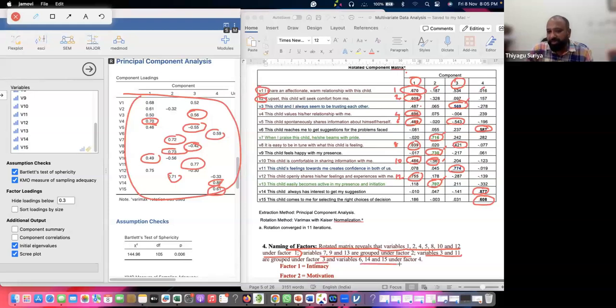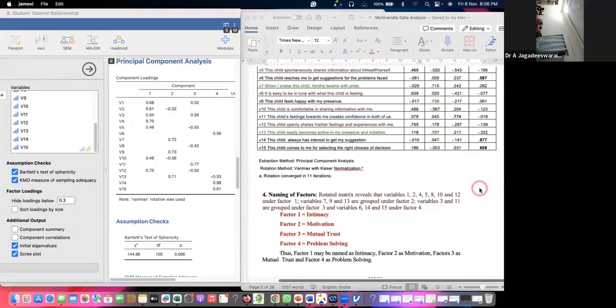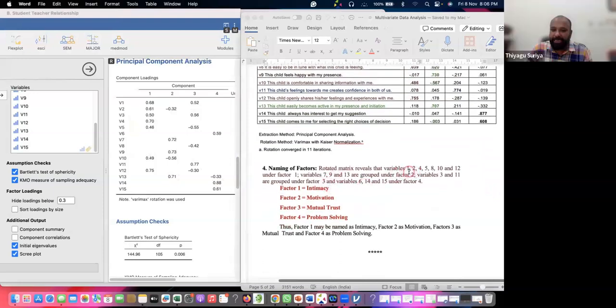And the last factor, there are 3 items, 6, 14 and 15. These are the 3 items that lie on the 4th factor. Now what we can do as a researcher, we need to read all the factors. You can see this, what I wrote here. So we need to read all the factors, item number 1, item number 2, item number